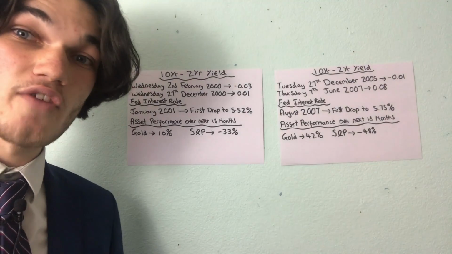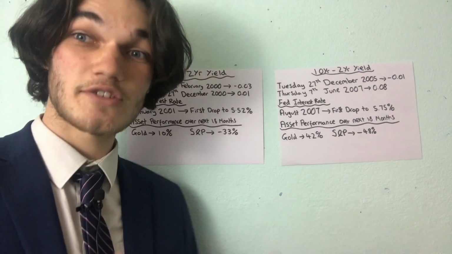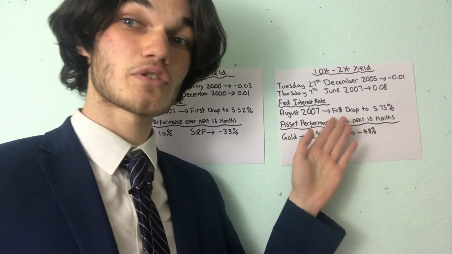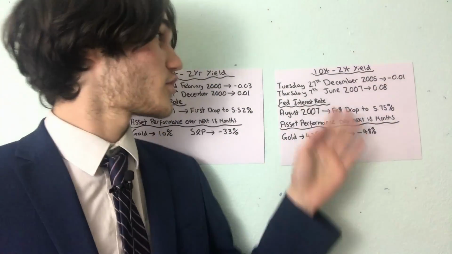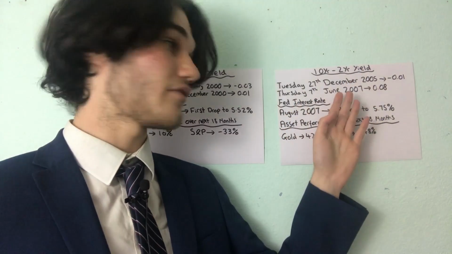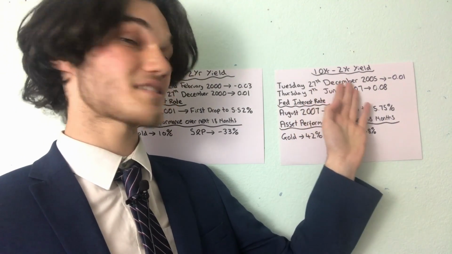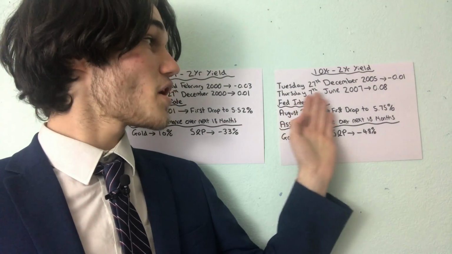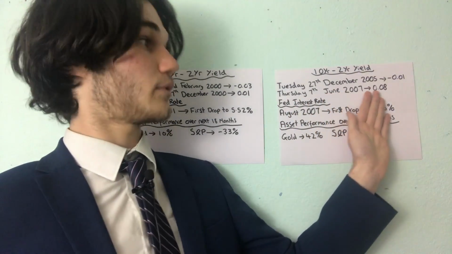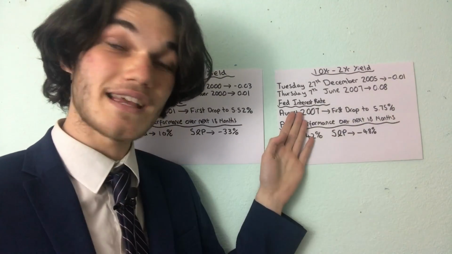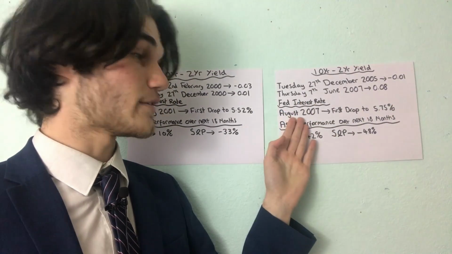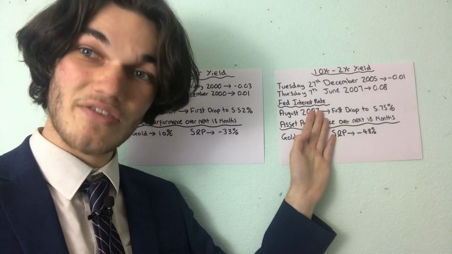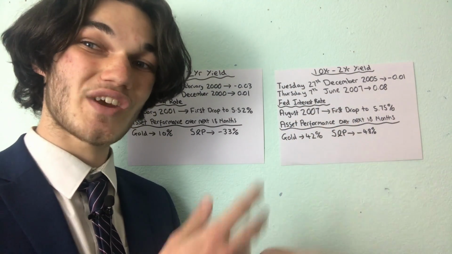Now, let me take you over to the next recession, which was in 2008, as we all know. So this was the 2000 recession, and now let's analyse the 2008 recession. So again, the 10 minus 2-year yield went negative on Tuesday, the 27th of December 2005. It went to minus 0.01. It then turned positive Thursday, the 7th of June 2007, and it went to 0.08. Shortly after this, the Fed interest rate in August 2007 dropped to 5.75%. Once again, the first drop in the interest rate or economic cycle.